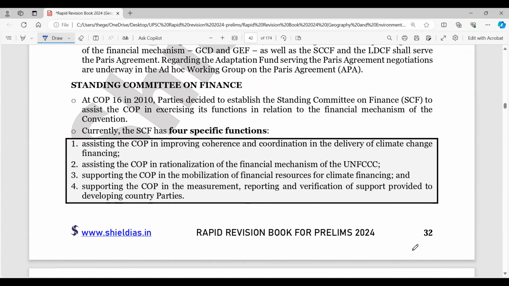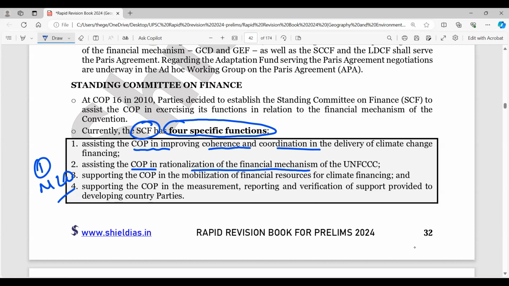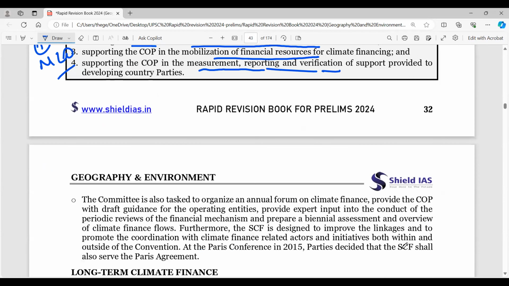So take a quick revision, take a quick reading, and they have four specific functions here, right? So the SCF, if you observe, has four functions. There could be one MCQ here as well potentially, right? So assisting COP, Conference of Parties, improving coherence and coordination, right? Assisting COP in rationalization of the financial mechanism, mobilization of financial resources, and of course, measurement, reporting, and verification. So these are the important things here.